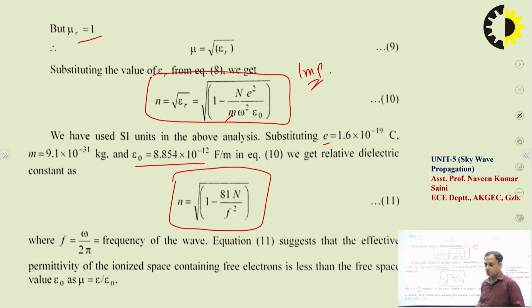small n is equal to 1 minus 81 N upon f square. So if we know the frequency and the density, based on that we can find the refractive index of the ionospheric layer. This is very important. Again, this is a very important formula. Most of the time this is asked in the exam as well.